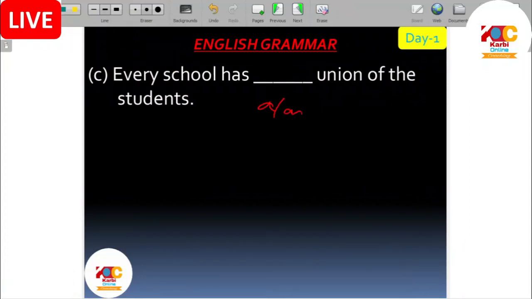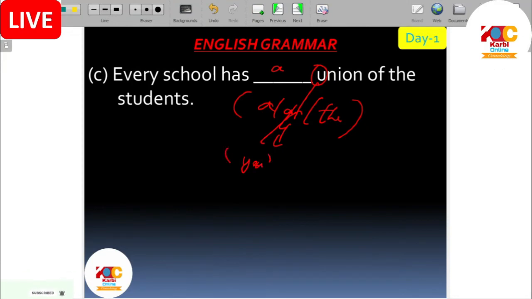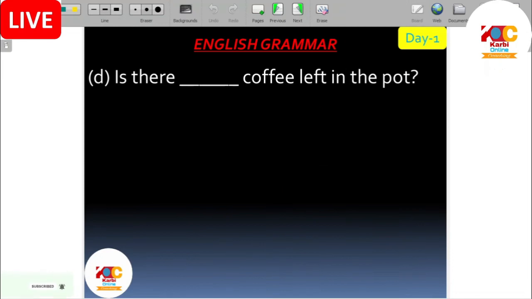Every school has this, simple: a and the. Which one will come? Option we have a and the. Which one is the correct one? A. Why a, and why don't we use an? Because u is a vowel or a consonant? Here it is sounding as a consonant, like yu. It is a consonant sound, so we have to put a. That's why a union, a university, a unit, a uniform. These are simple.